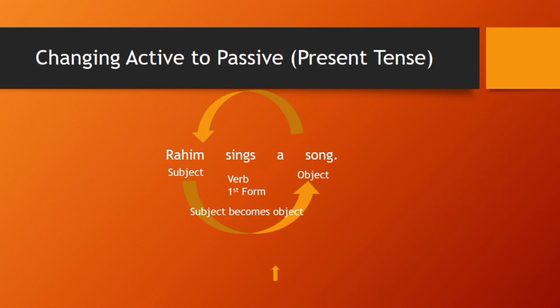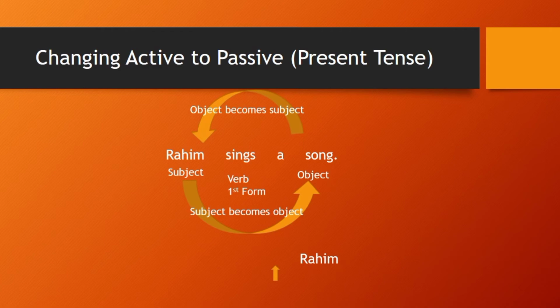So here we are changing active into passive. We have to interchange subject to object and object to subject. So here the subject becomes an object and the object becomes a subject. First let's put things like that. What was Rahim? Rahim was the subject. Why? He was doing that work, that action. So if we are interchanging, Rahim becomes the object.